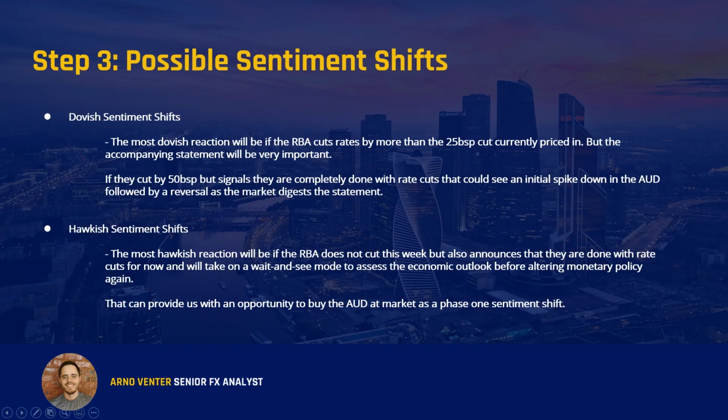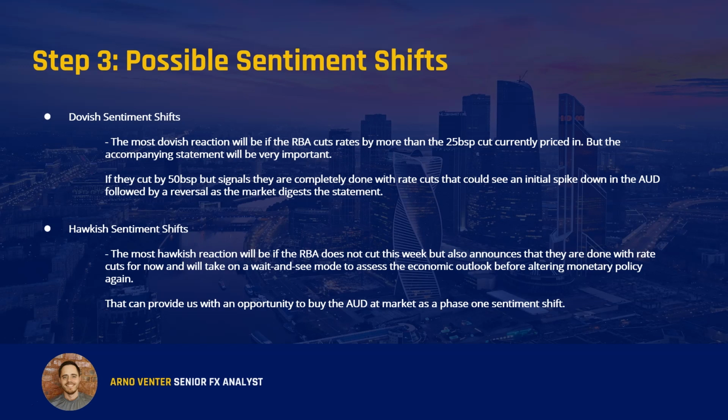Now we can look at possible sentiment shifts that can create some trading opportunities from this event this week. Now, in terms of a dovish sentiment shift, guys, the most dovish reaction will be if the RBA cuts rates by more than the 25 currently priced in by the market, let's say a 50 basis point cut or more.